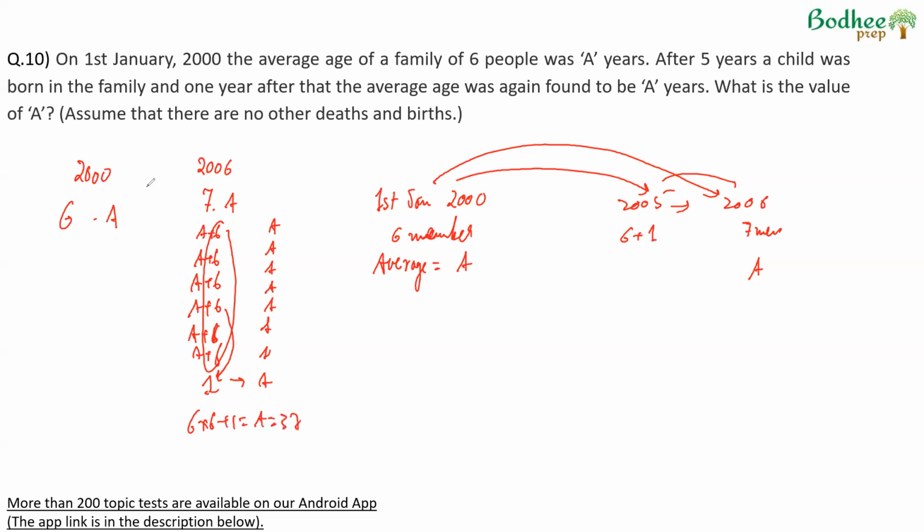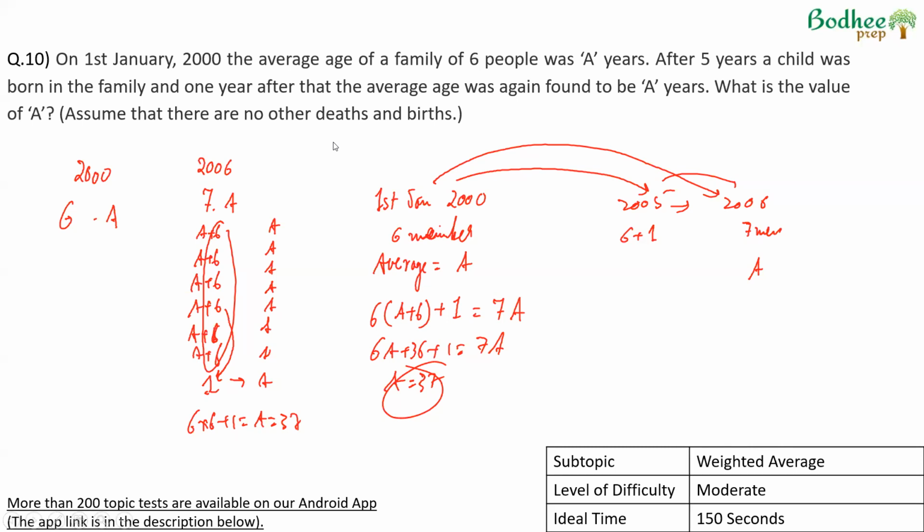If we are making equations, in 2006 we have 6 people who have an average age of A plus 6, because these 6 people in 2000 had an average age of A. Plus there is one person aged 1 who was born in 2005. This is the total age of the 7 people. On average, their age is A, so this should also be equal to 7A: new average into number of people. Which means 6A plus 36 plus 1 is equal to 7A, which means A is equal to 37. Either this or this, whichever is more intuitive for us, we can solve that.